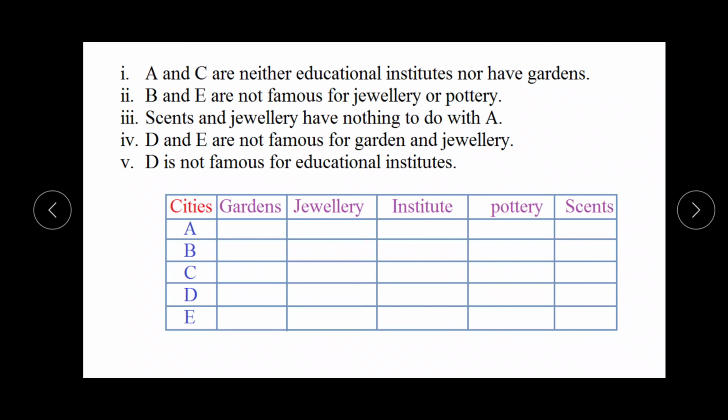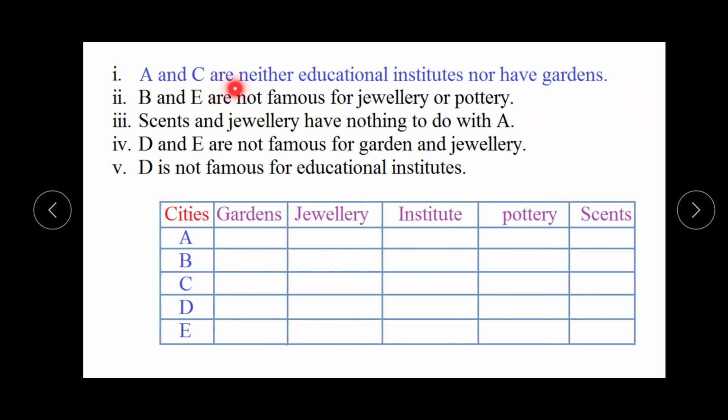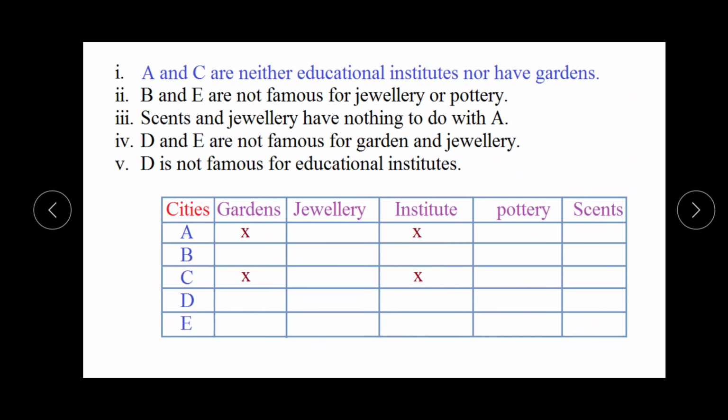So first, we will check that there are 5 features and 5 cities, and according to these conditions we will arrange these. According to the first information, A and C are neither educational institute nor have gardens. It means this is for city A and C, and city A and C are not famous for garden and institute. It means at the place of garden and institute, in front of A and C, we will mark a cross mark like this.